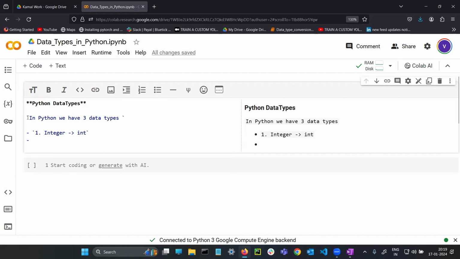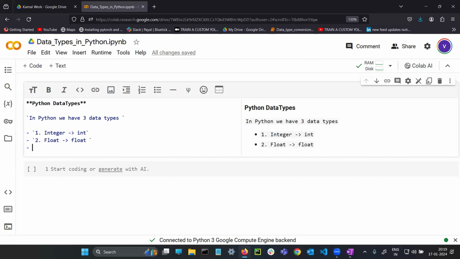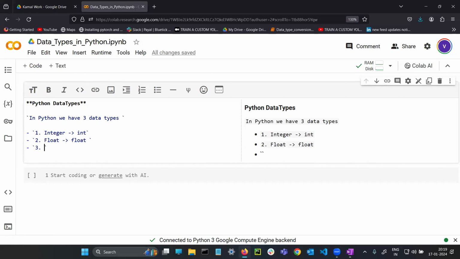Sir, why are you writing these symbols? Why are you writing this one? If you don't write them also, no problem. The theory will come. But for maintaining a proper representation, I am writing all this. Directly you can write the theory, it's completely your wish. The second one is float, whose nickname is also float. The third one is string, whose nickname is str.